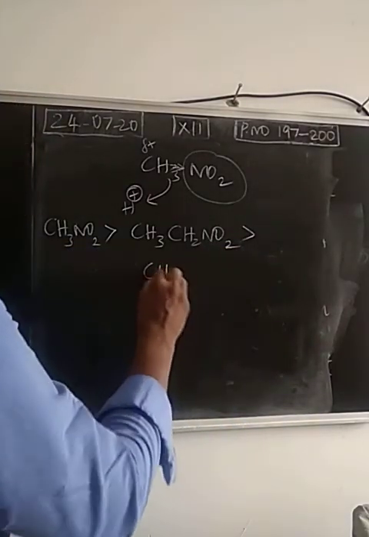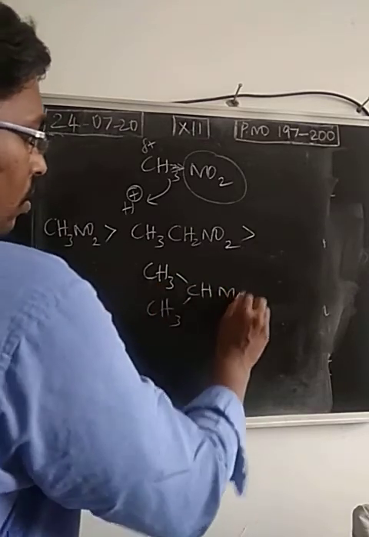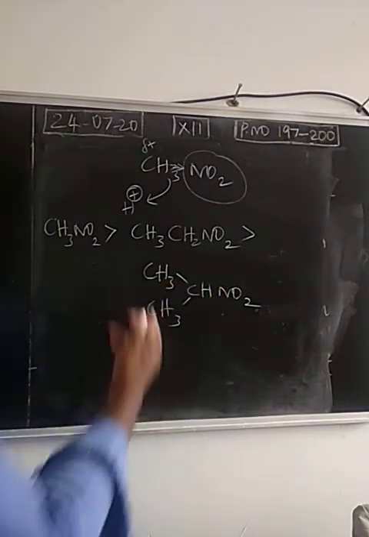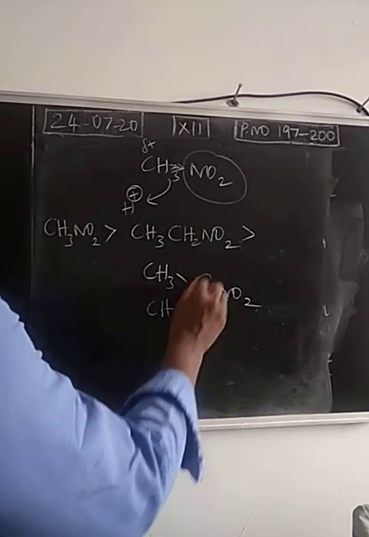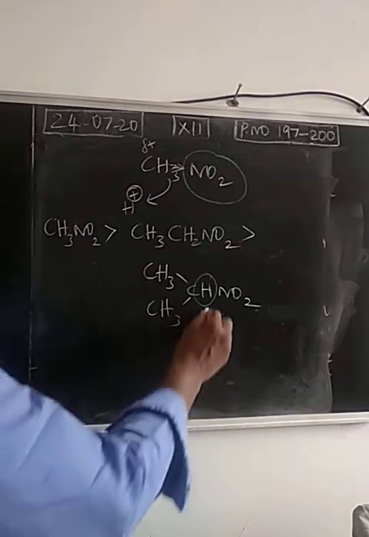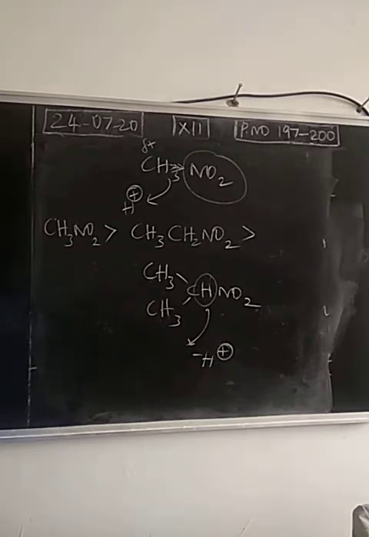Then 2-nitropropane has less acidic character than nitroethane because we have two electron releasing groups. Here this is the alpha hydrogen, and the hydrogen has to leave as H+. To leave as H+, electron density here should be less.